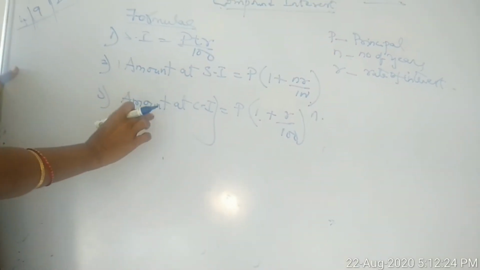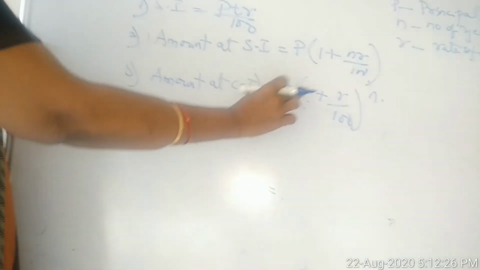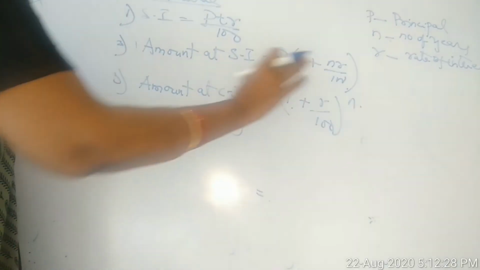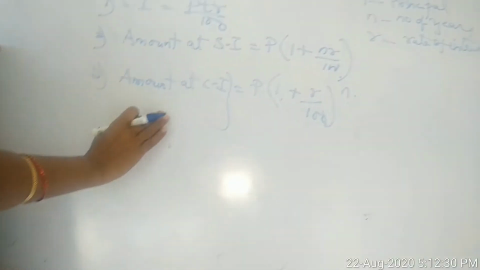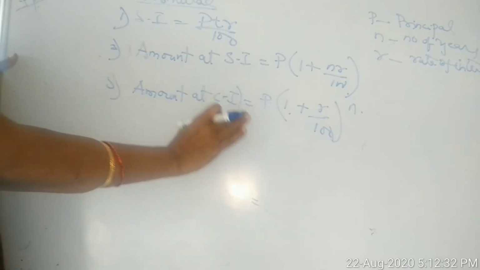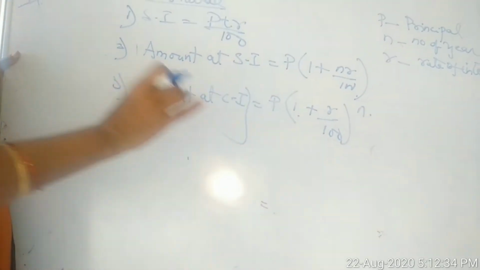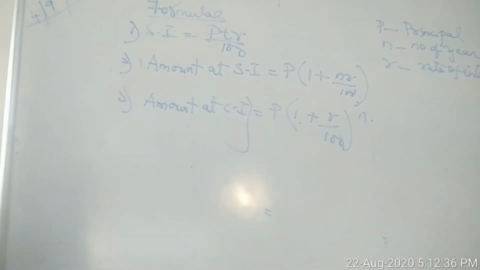This formula is to be used when the rate of interest is compounded annually.